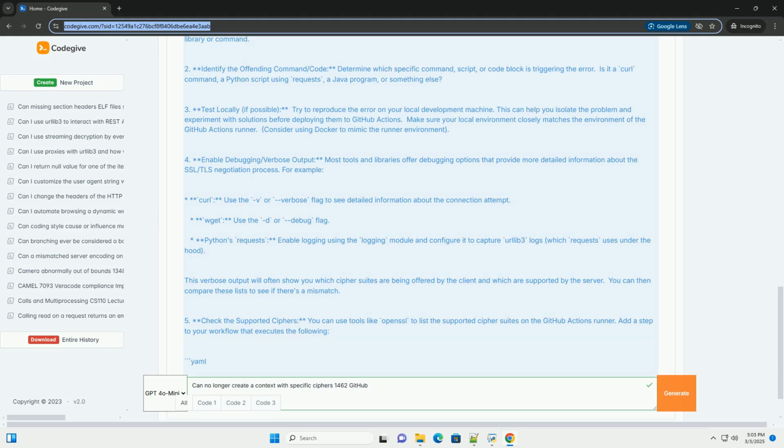By systematically following these steps, you should be able to diagnose and resolve the "cannot create a context with specific ciphers" error, 1462, in your GitHub Actions workflows. Remember to prioritize security and always update your dependencies to the latest versions.